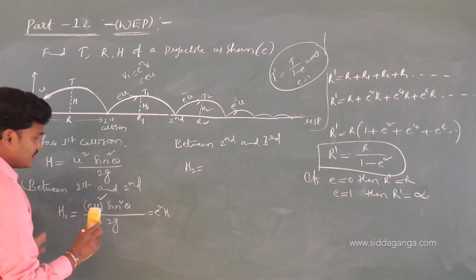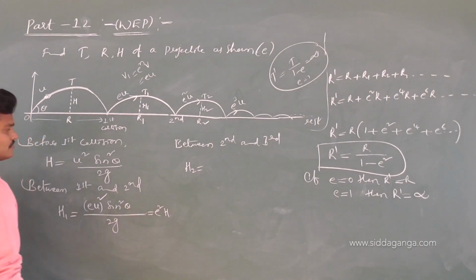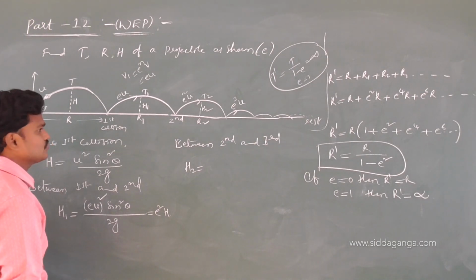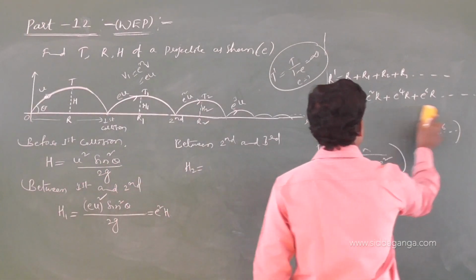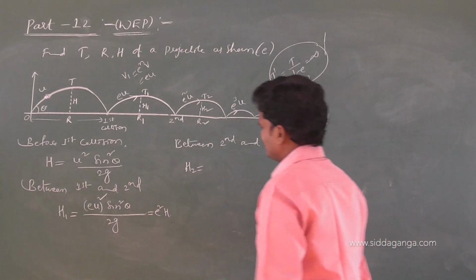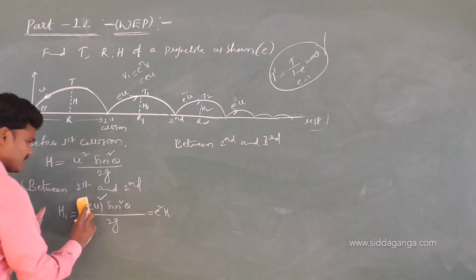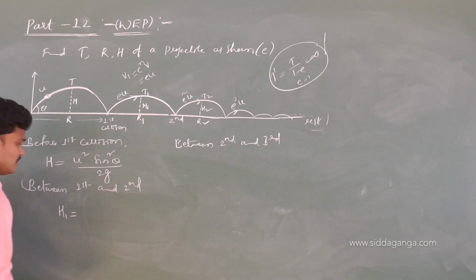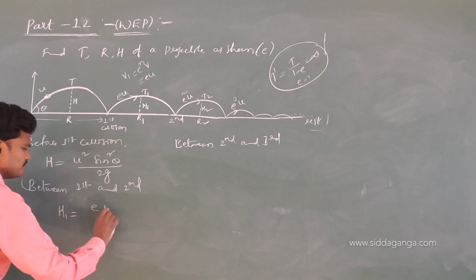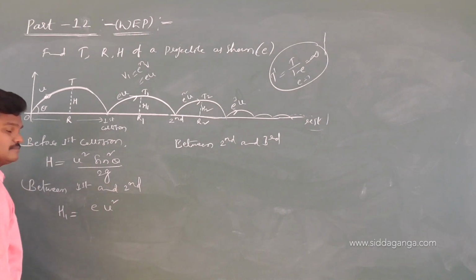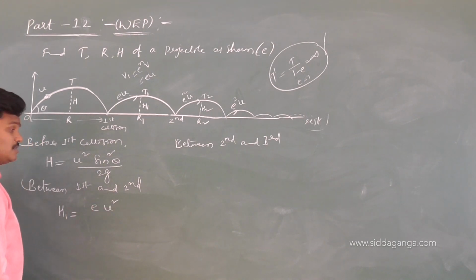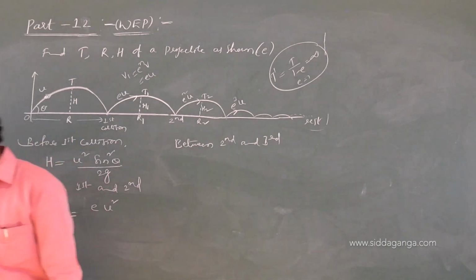Here let me give one clarity. Of course, the answer is correct. Next also e power 4 H, e power 6 H. See, okay, this is correct. No need to worry. U square as it is. Okay, e times of U square. This is e times of U square. Okay, not eU whole square. Just let us see once.